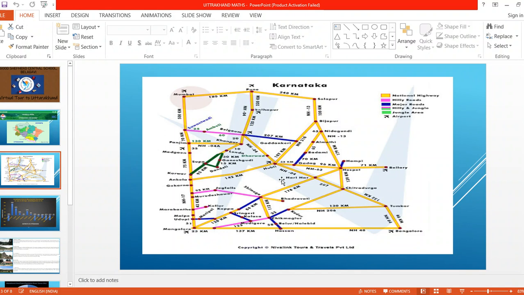Means on the NH4, compared to the other national highways, ours is the fourth road. That is, compared to the other roads, on our road many vehicles are traveling, they are transporting. Based on that, we have given it NH4. Got it? So if you compare the others also, Mumbai to Panji, means Mumbai to Goa, it is there. See, NH43. NH206 is there, NH40 is there, NH04 is there.